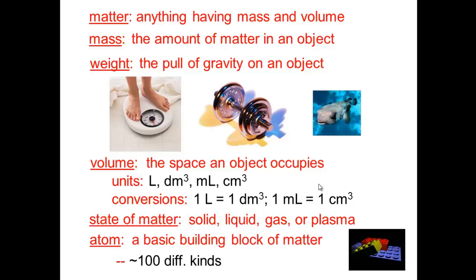However, light waves, sound waves, radio waves and the magnetic fields are not matter because they don't have mass and they don't take up space. Mass is a measure of the amount of matter, which is measured by kilogram unit, which is different from weight, as the weight is the pull of gravity on an object.